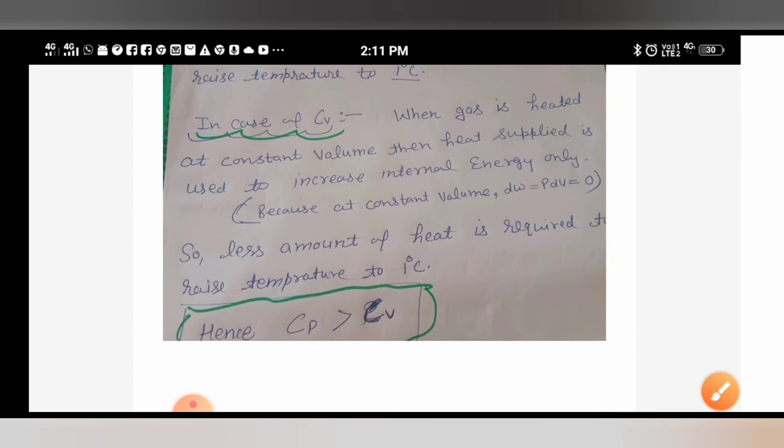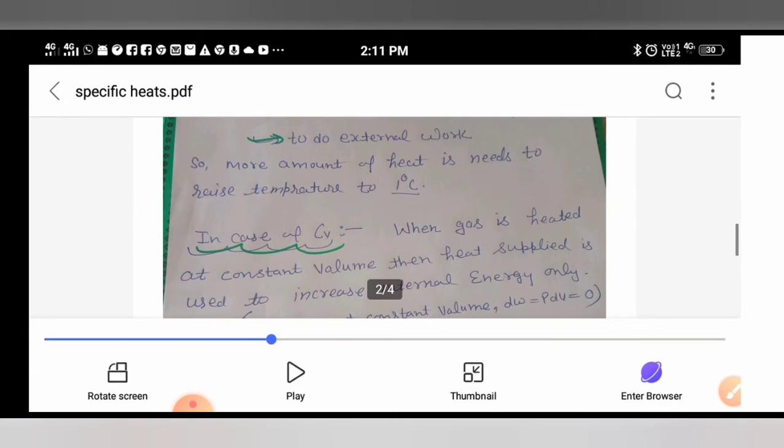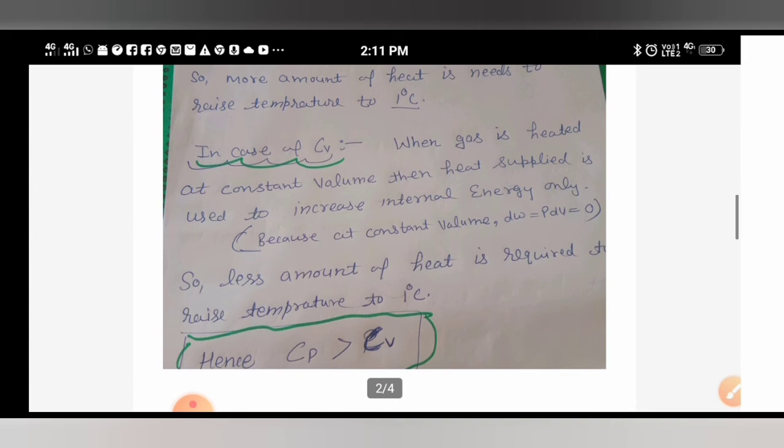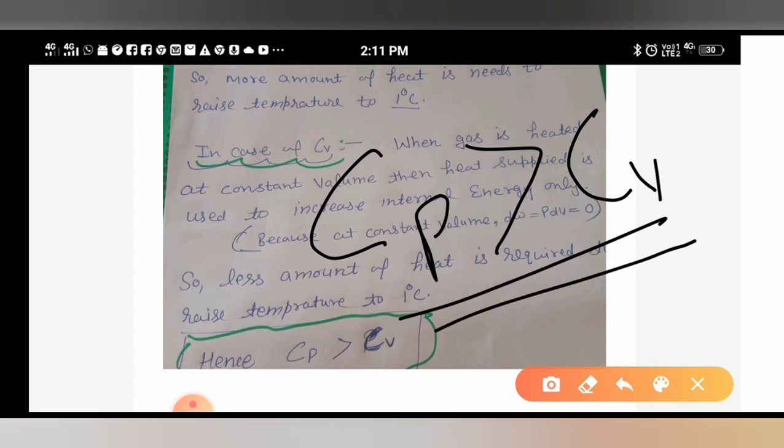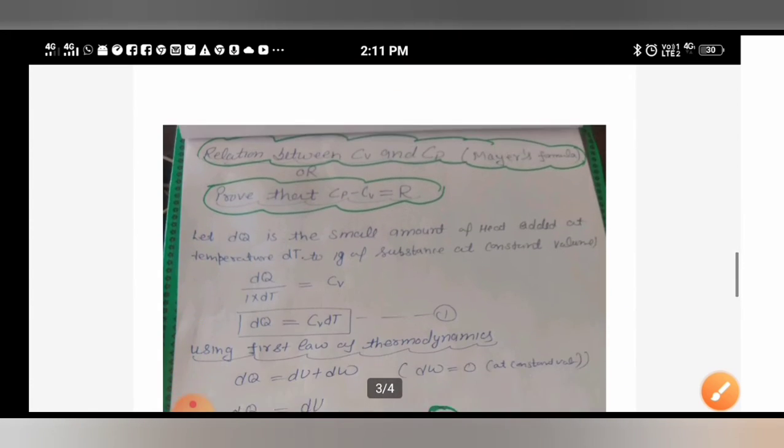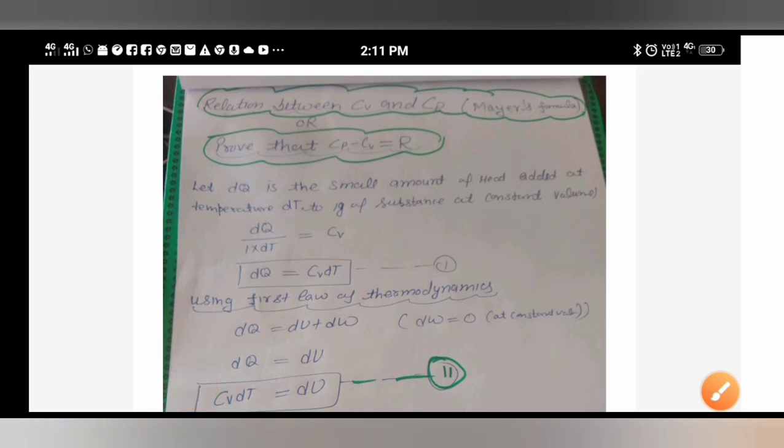That means work done will be equal to 0. So we need less heat to raise the temperature by 1 degree Celsius. So you just compare: in Cv we need less heat, but in Cp we need more heat. That's why Cp is greater than Cv. Very important question.